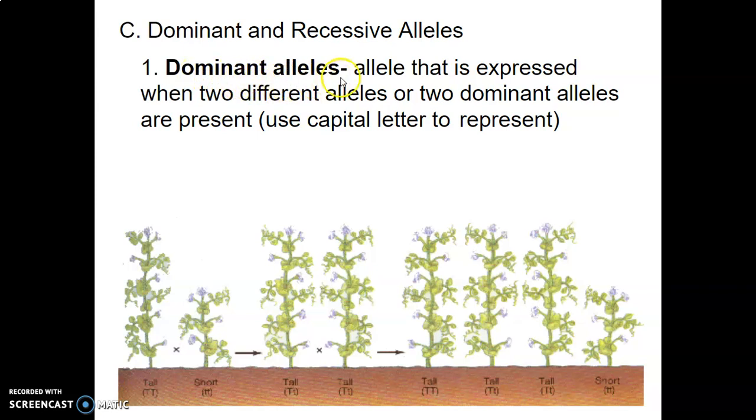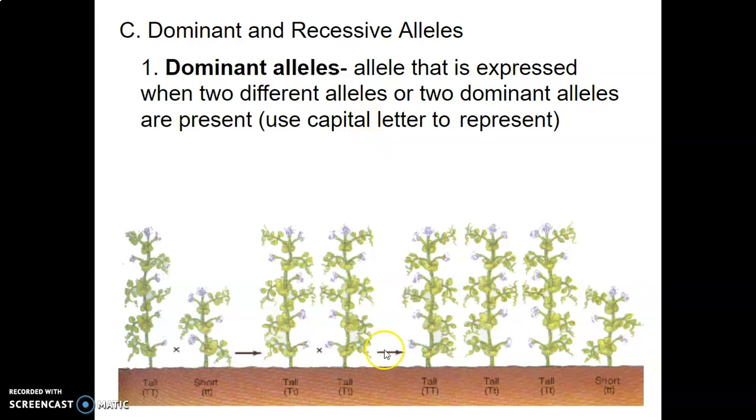Instead, a dominant allele is the one that's going to be expressed. It's going to be seen in an organism when two different alleles, a heterozygous pair, are together. Or if two of the alleles are homozygous, they're the same and they're dominant, of course they're going to be seen. One from mom and one from dad, they're the same. But if they're different, a dominant allele simply means that's the one that's going to be expressed.